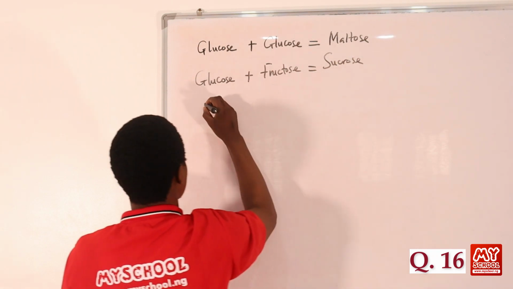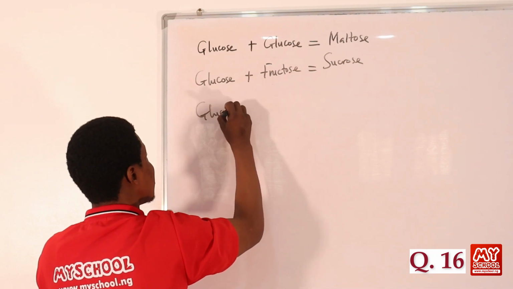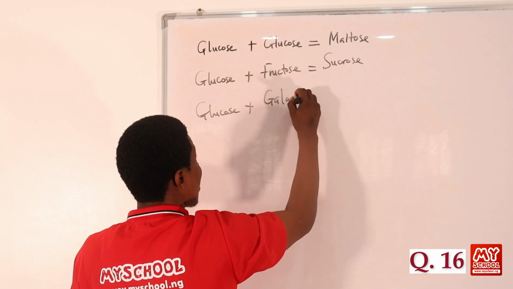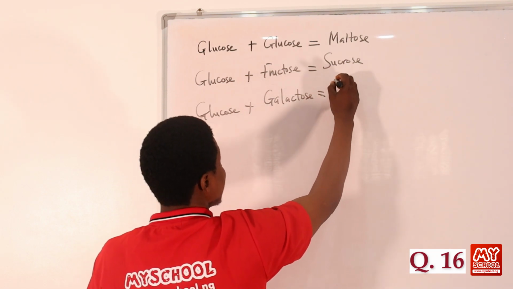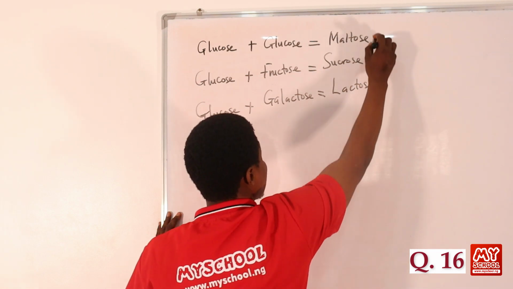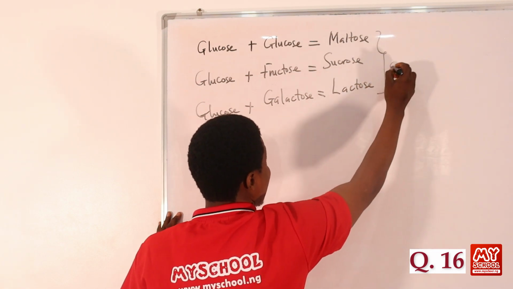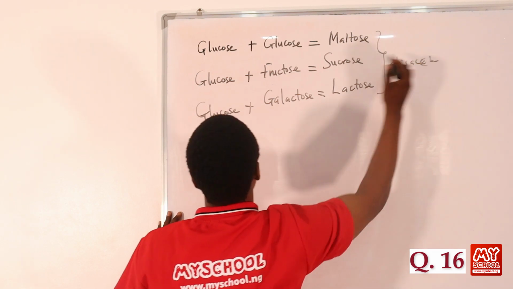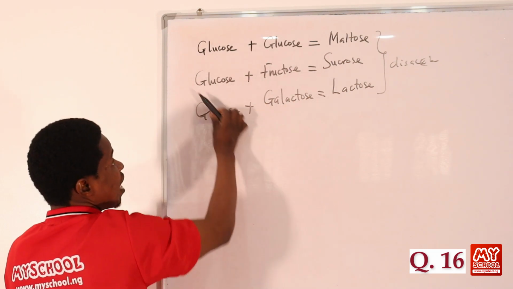And then glucose reacting with galactose, another example of a monosaccharide, forms lactose. Now, these three are disaccharides, while every one of these others are monosaccharides.